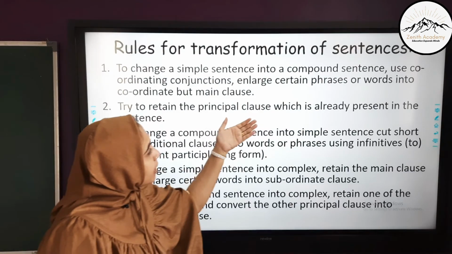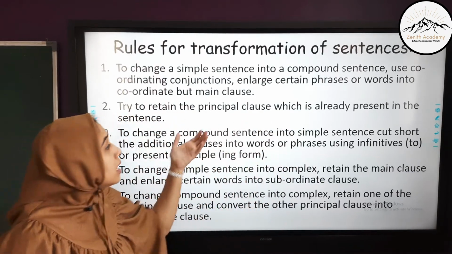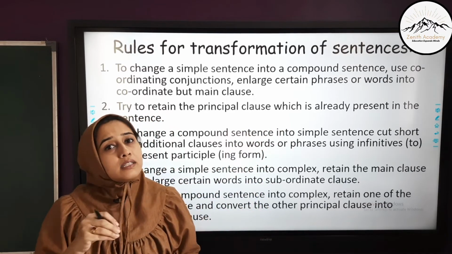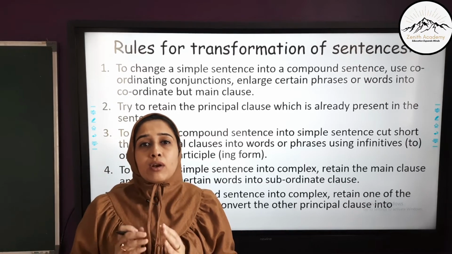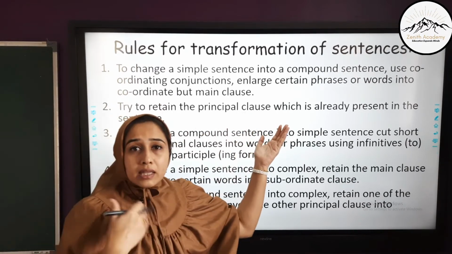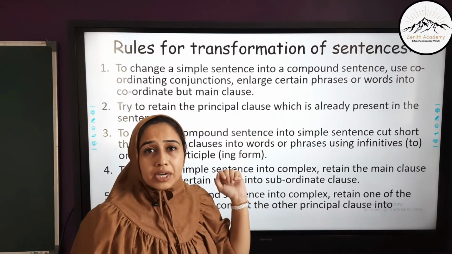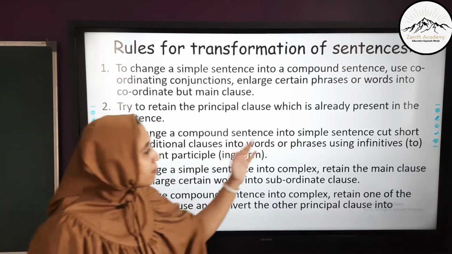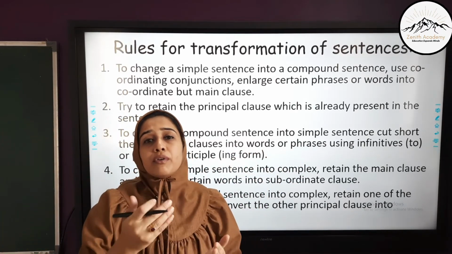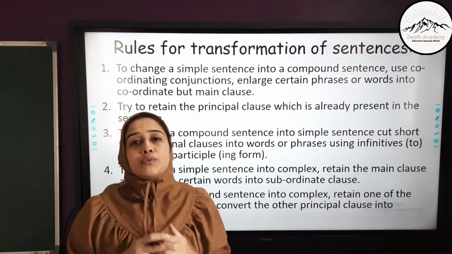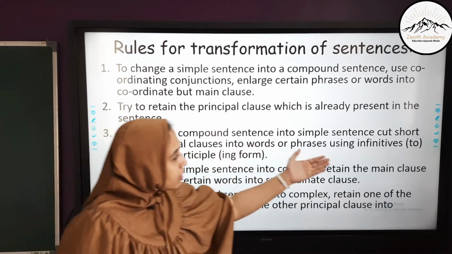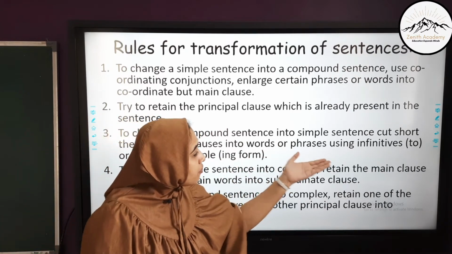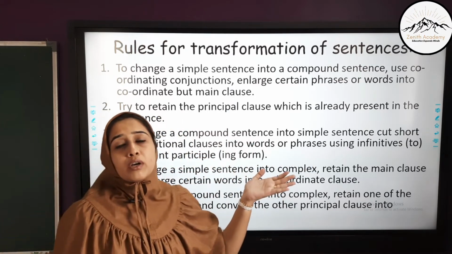Try to retain the principal clause which is already present in the sentence. The principal clause is the main noun, the doer in the sentence on which the entire sentence is focused. You have to retain that in the main clause, and you have to make another clause and combine it using a coordinating conjunction. The meaning should not change. To change a compound sentence into a simple sentence, we have to cut it short. We have to remove the coordinating conjunction and merge the two sentences using infinitives and the present participle, that is the ing form of the verb. For this infinitive and present participle form, please refer to the video on verbs.